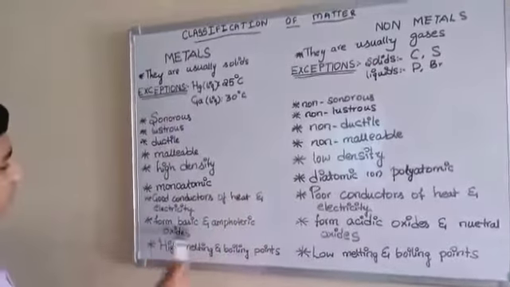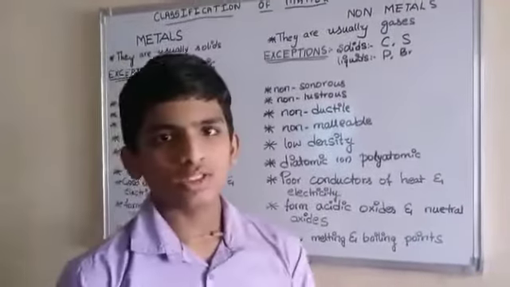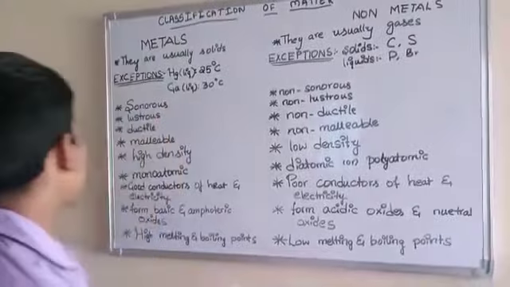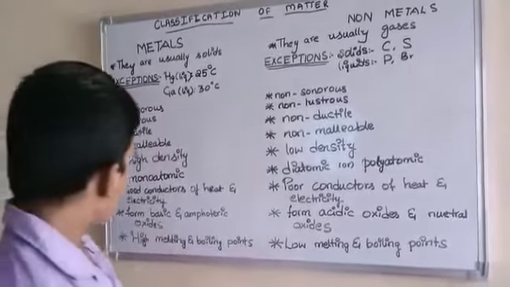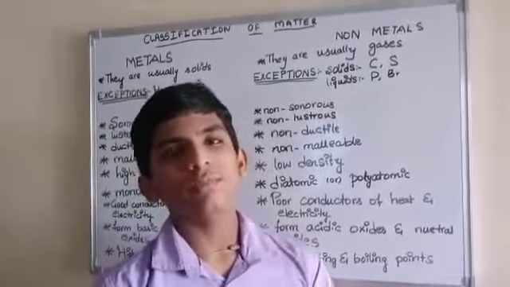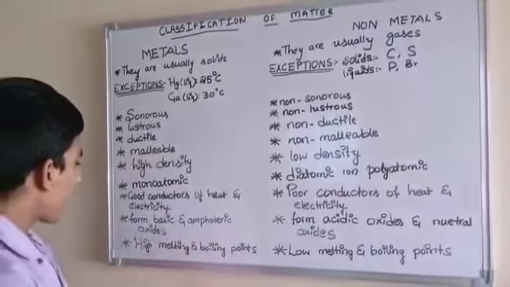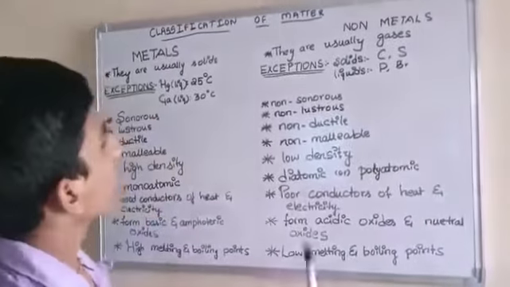Metals form basic and amphoteric oxides. Oxides means having at least one oxygen atom. Now, basic oxides: when metal oxides are dissolved in water, if they form bases, they are called basic oxides. Amphoteric oxides have both basic and acidic nature.